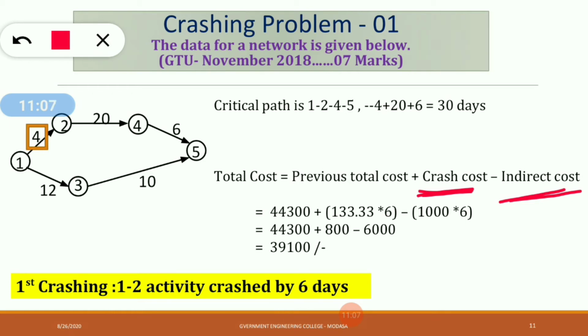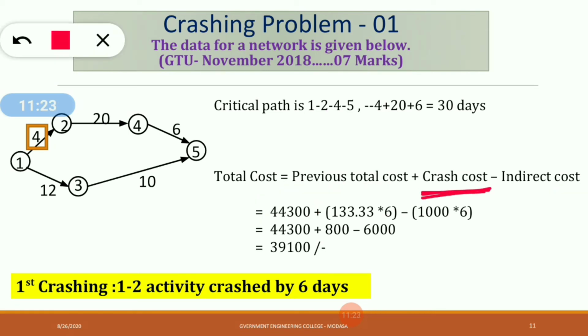We finished our activity by some days, so obviously the indirect cost will be reduced. So minus the indirect cost. So previous total cost is 44,300 rupees plus crash cost. What is the crash cost?